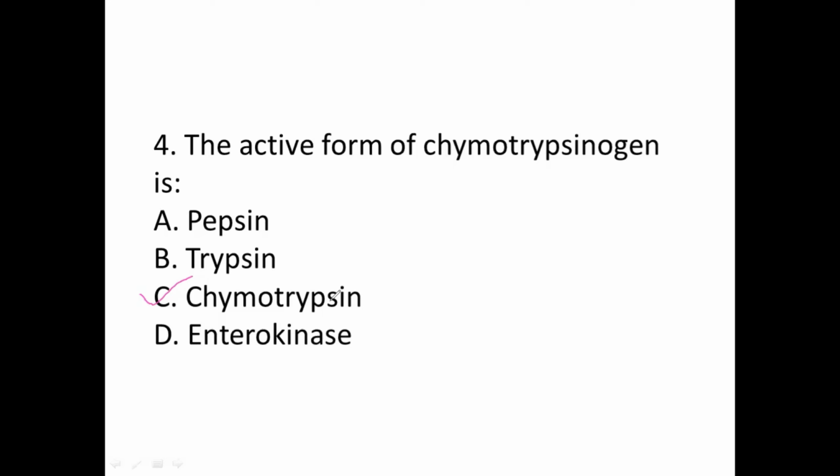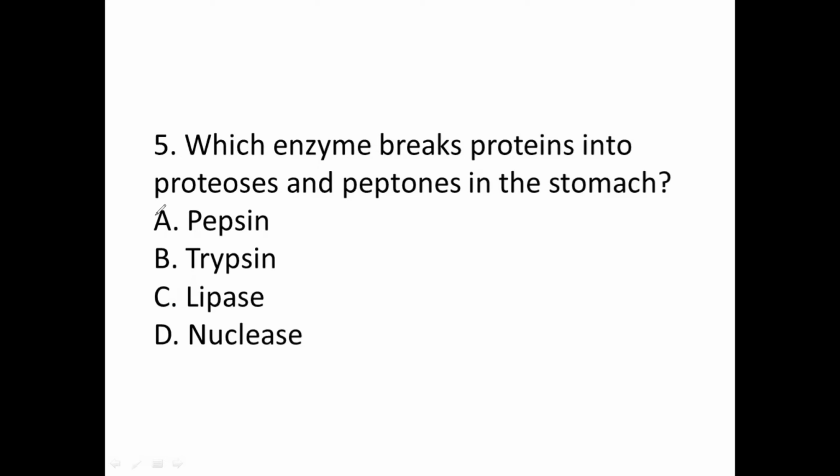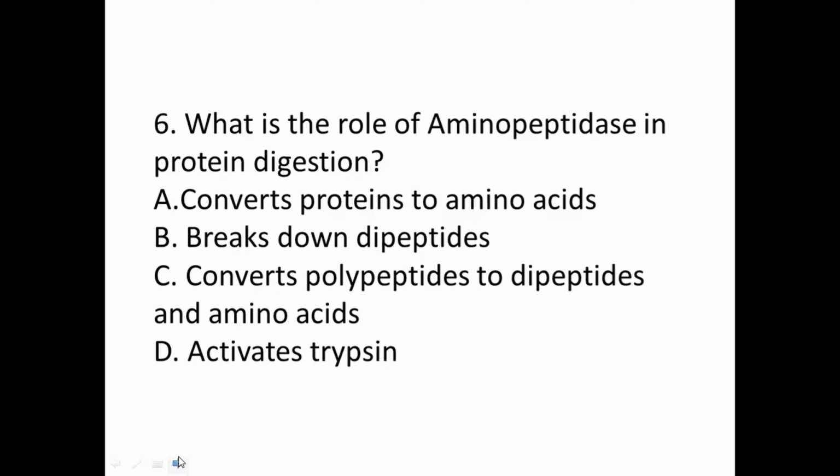Fifth question. Which enzyme breaks proteins in proteoses and peptones in the stomach? So the stomach enzymes are two, pepsin and renin. So the correct option is pepsin. Done. So trypsin is from the small intestine. Lipase is related to lipids and nuclease is related to nucleic acids. So yeah. So the correct option for the fifth question is option A.